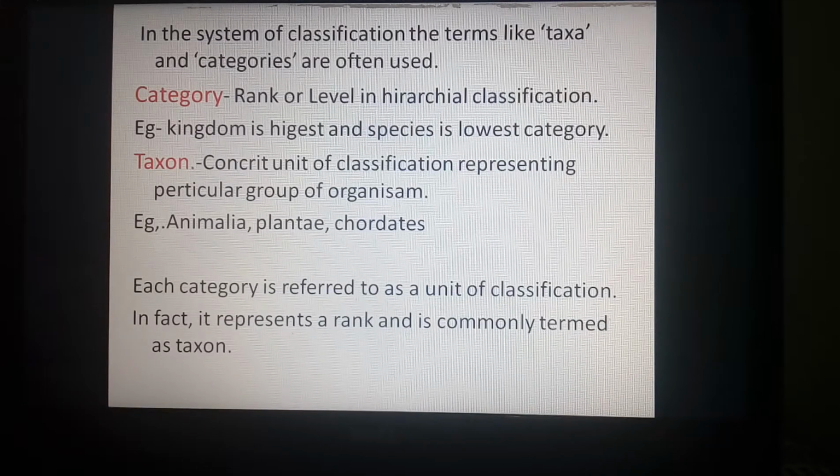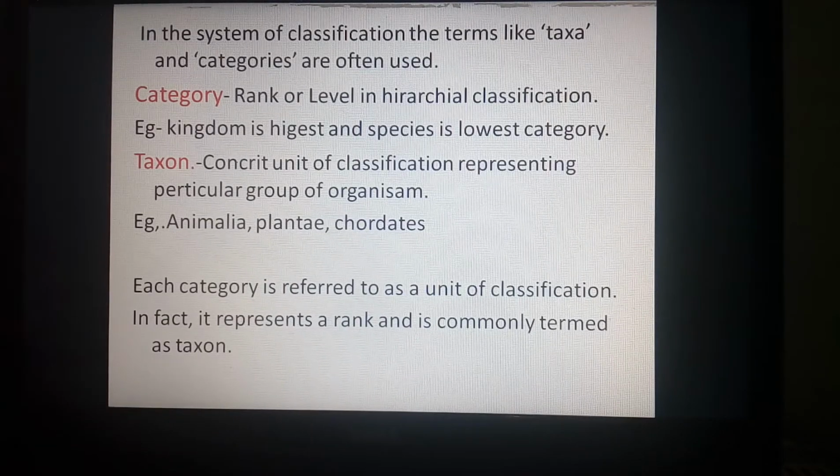Like taxon Animalia, it belongs to the highest category, kingdom. Taxon Plantae also belongs to the highest category, kingdom. Like if we take the phylum, chordates belong to the phylum. Instead of that, the non-chordates show Porifera, Platyhelminthes, Aschelminthes, all are in the category phylum, and all those are the examples of a taxon.